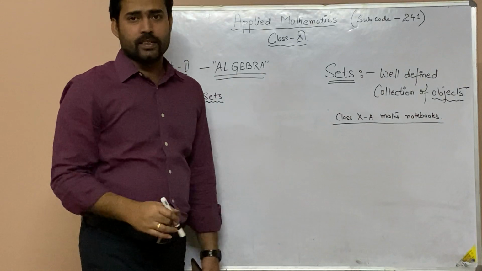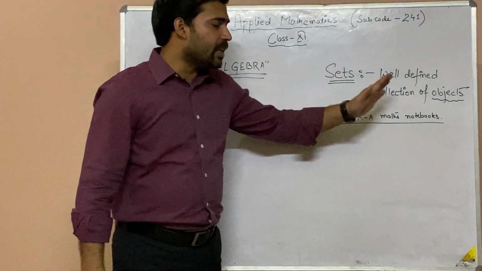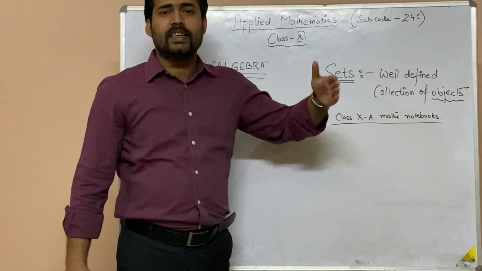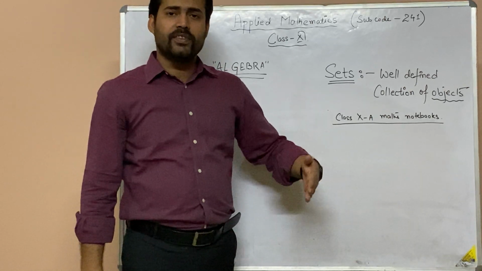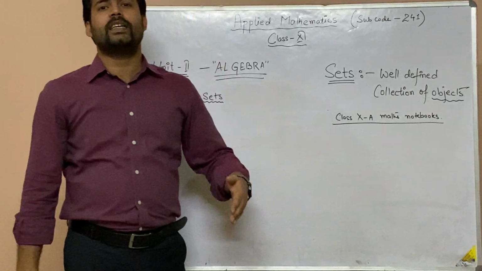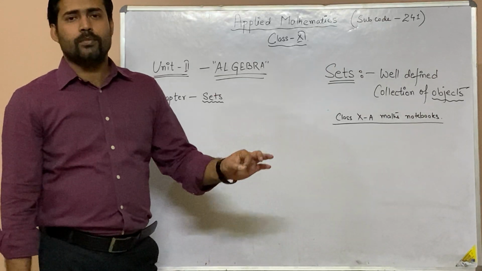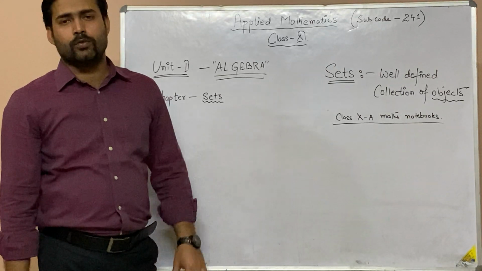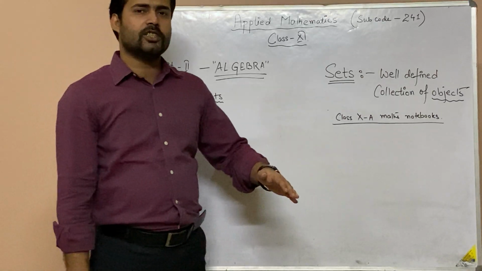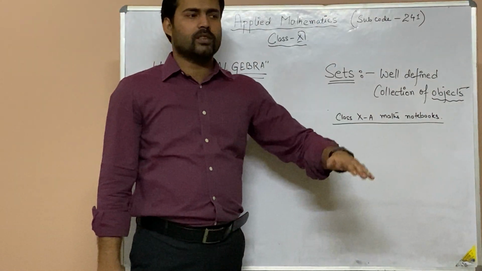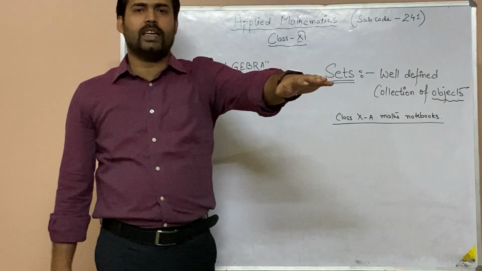Now what is well defined? That means every notebook is distinct, or every particular notebook can be differentiated from the other. How can you do that? The name of the student is written on the cover page of the notebook. By that you can easily differentiate: this is a particular student's notebook, this is her notebook, this is his notebook.